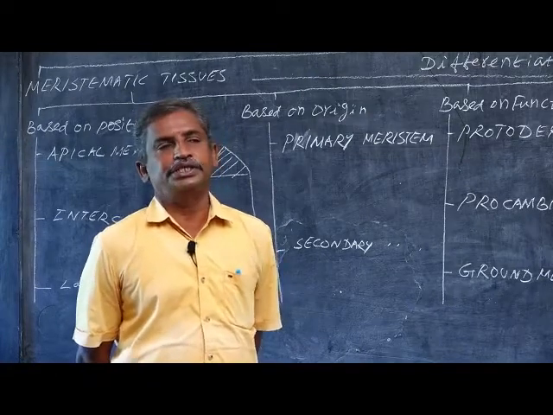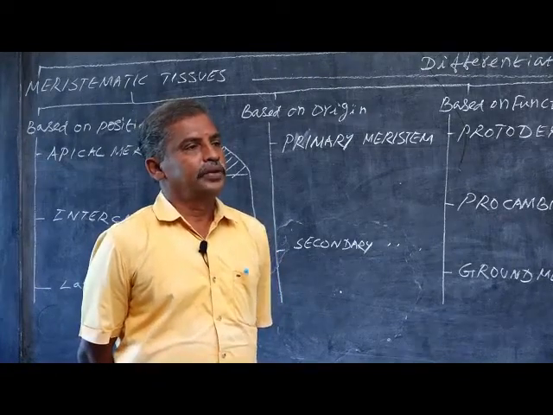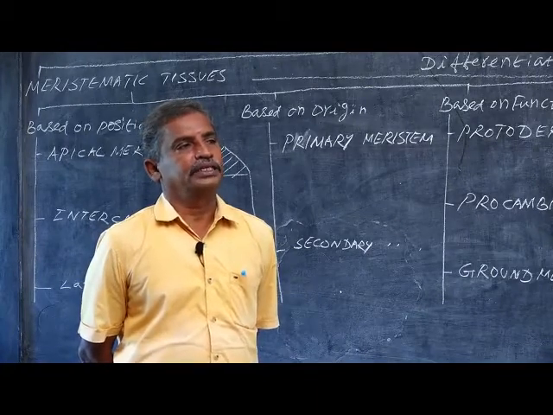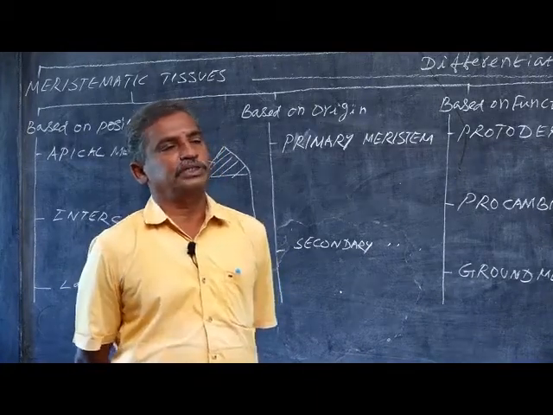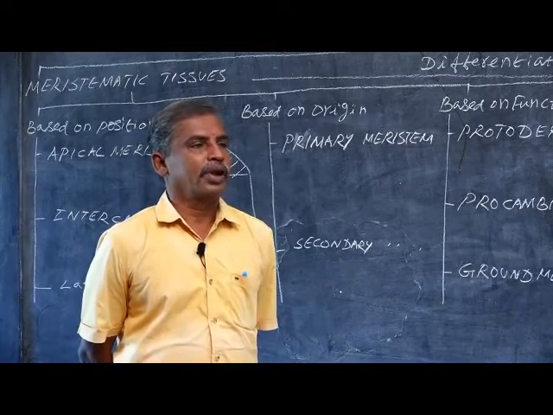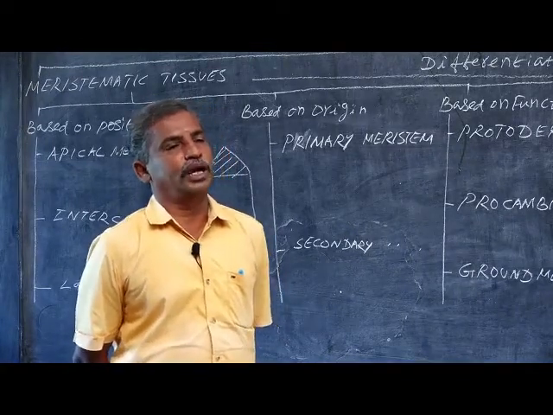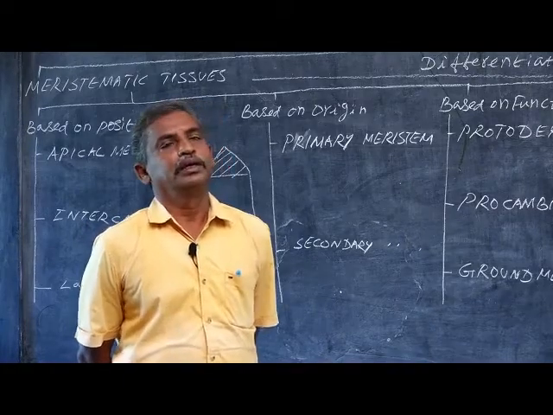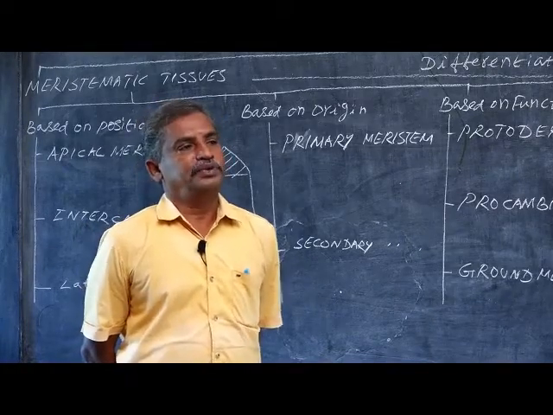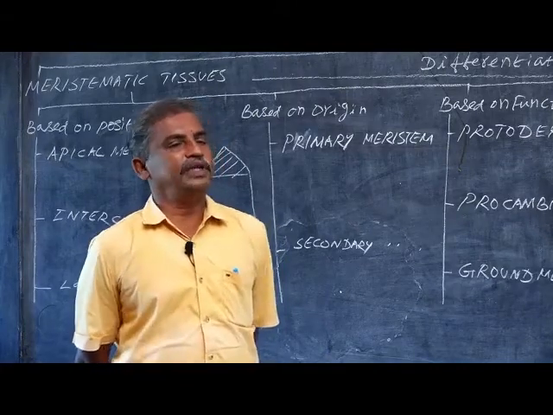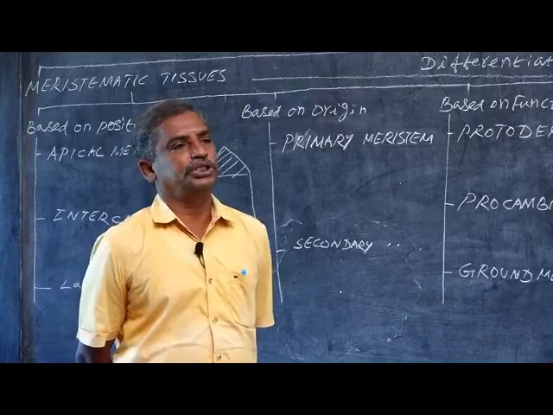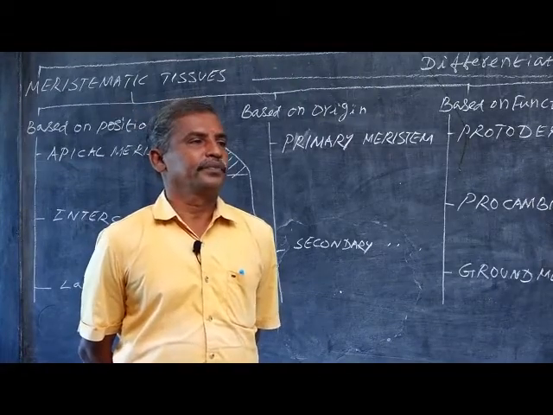In dorsi-ventrally differentiated leaves, the number of stomata present in upper epidermis is less than the number of stomata present in lower epidermis. In lower epidermis, number of stomata are more when compared to upper epidermis. Then, the presence of types of mesophyll tissues. Mesophyll is a parenchymatous tissue. There are two types of parenchymatous tissue in leaf.